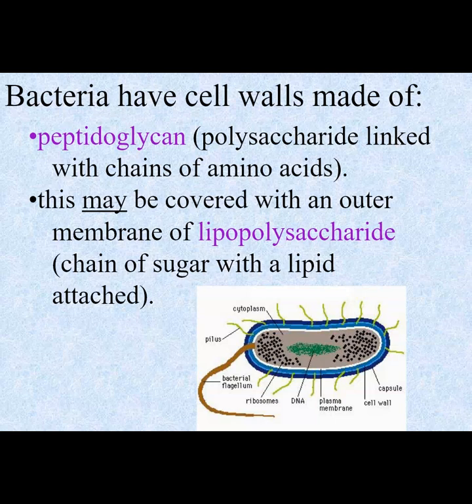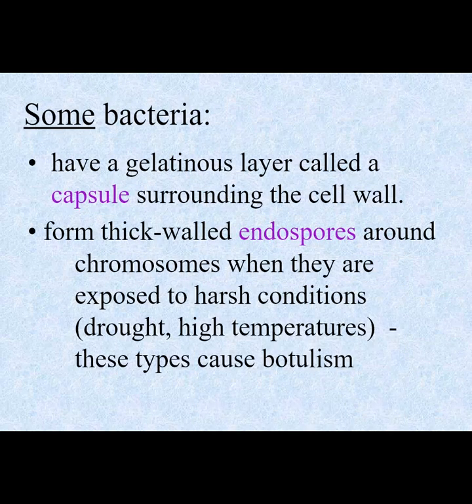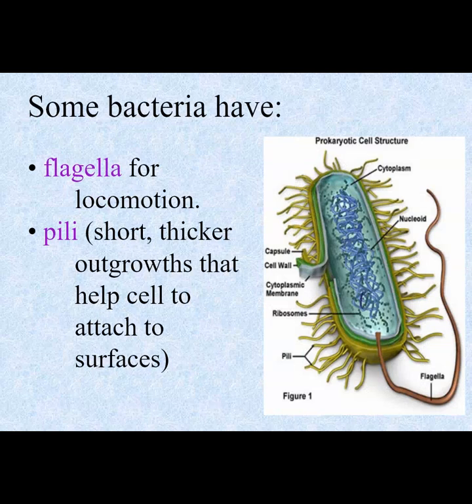Bacteria have cell walls made of peptidoglycan, polysaccharide linked with chains of amino acids. This may be covered with an outer membrane of lipopolysaccharide, a chain of sugar with a lipid attached. Some bacteria have a gelatinous layer called a capsule surrounding the cell wall. They form thick-walled endospores around the chromosome when they are exposed to harsh conditions, like drought and high temperatures. These types cause botulism. Some bacteria have a flagella for locomotion, and pili, short and thicker outgrowths that help cells to attach to surfaces.